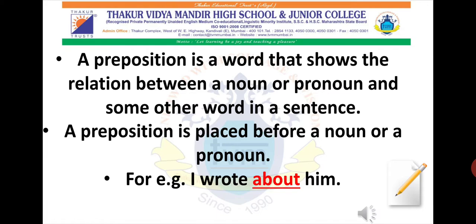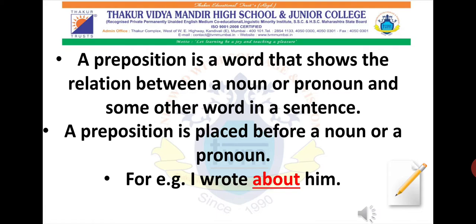The example is, "I wrote about him." Over here, the preposition is "about", which shows the relationship between the verb, which is "wrote", and the pronoun, which is "him". As I have mentioned earlier, the preposition is placed just before the noun or pronoun.